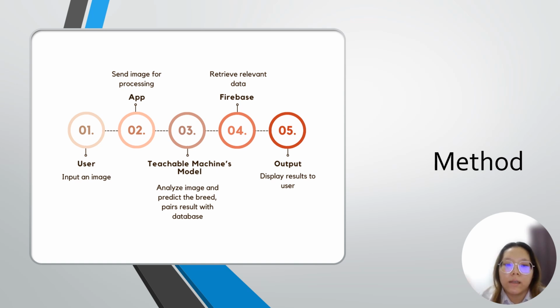The result is then paired with the relevant data in the database. Next, the app retrieves the breed-specific information stored in Firebase, such as care tips and feeding guidelines. And finally, the results are displayed to the user in a clear and easy-to-understand format. This workflow ensures a seamless experience for users, from uploading an image to receiving accurate and detailed breed information.